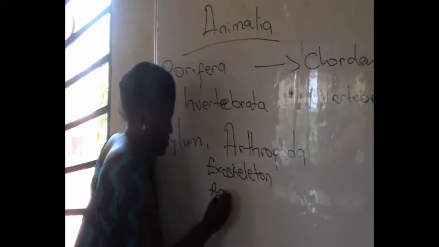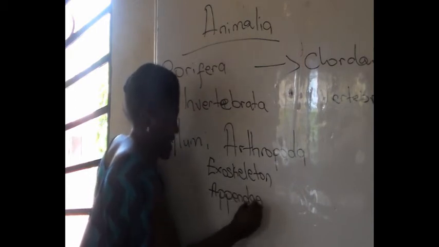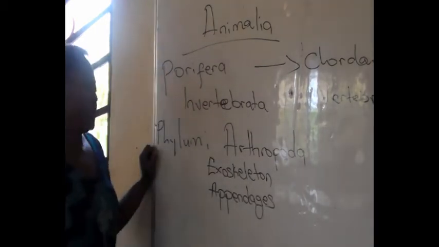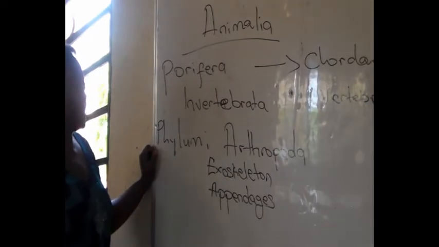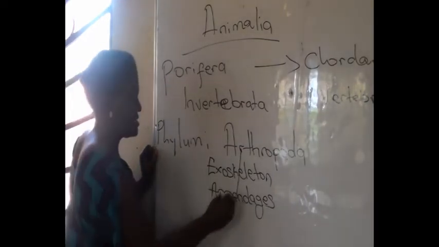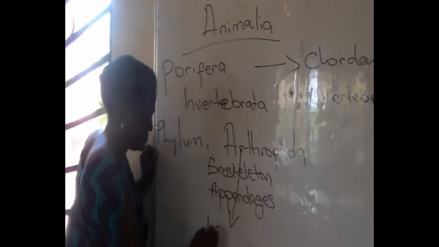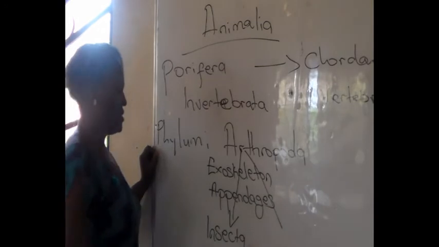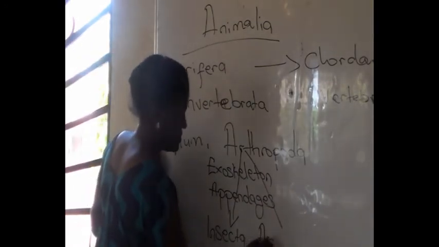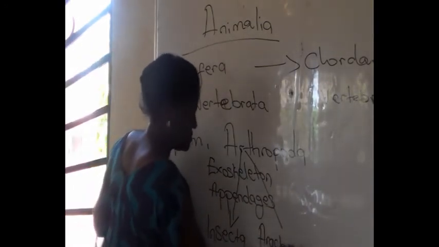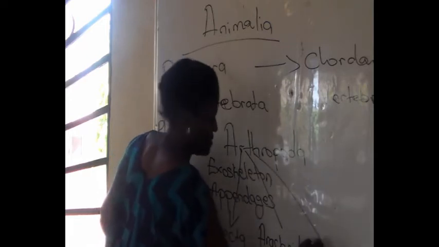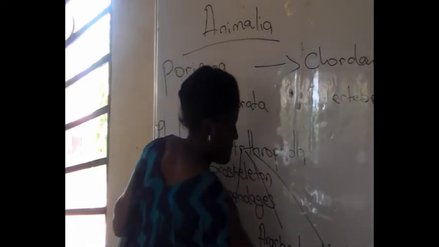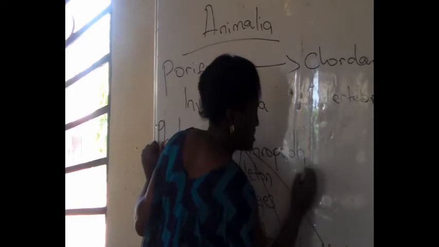If you forget anything, don't ever forget this: they have jointed appendages. We have 4 classes of Arthropoda. The first class is Insecta. We have Insecta, Arachnida, Myriapoda, and Crustacea.